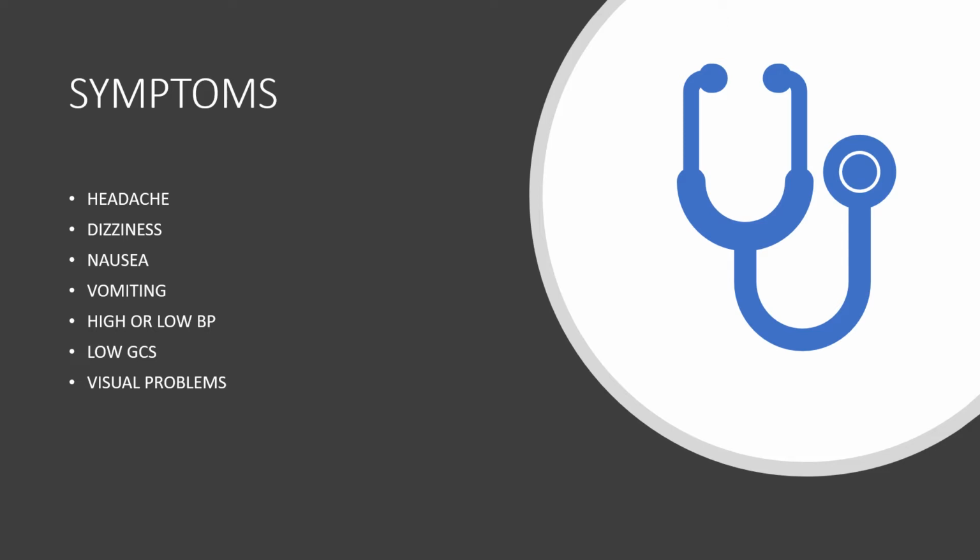If the patient has visual problems, we should keep in mind that the aneurysm is in a blood vessel that supplies blood to the eyes. So in that case the patient will get visual problems, mainly blurred vision or double vision.